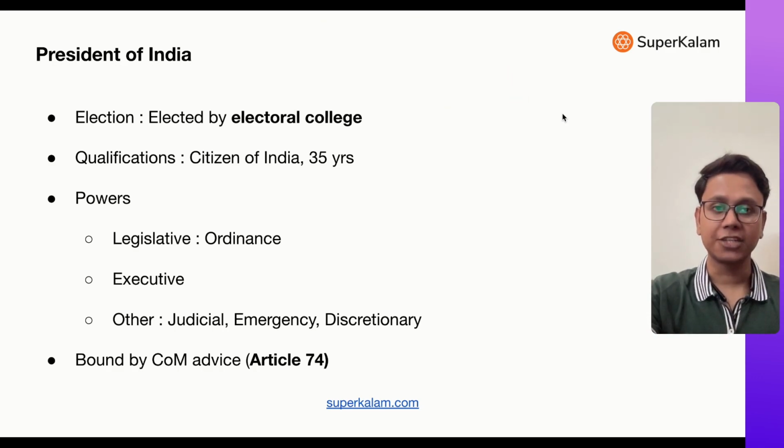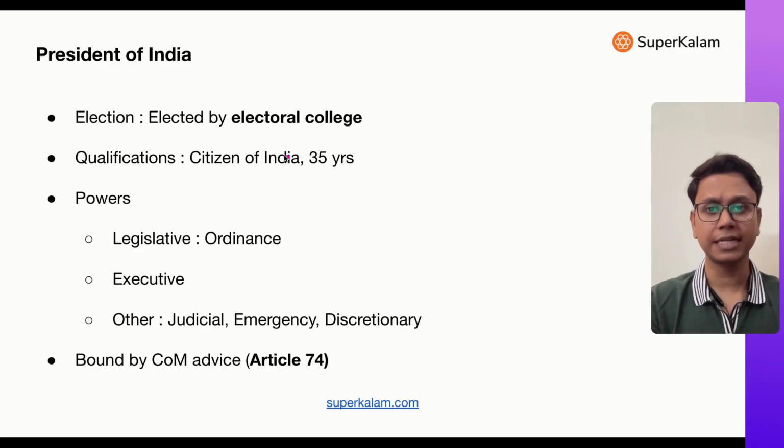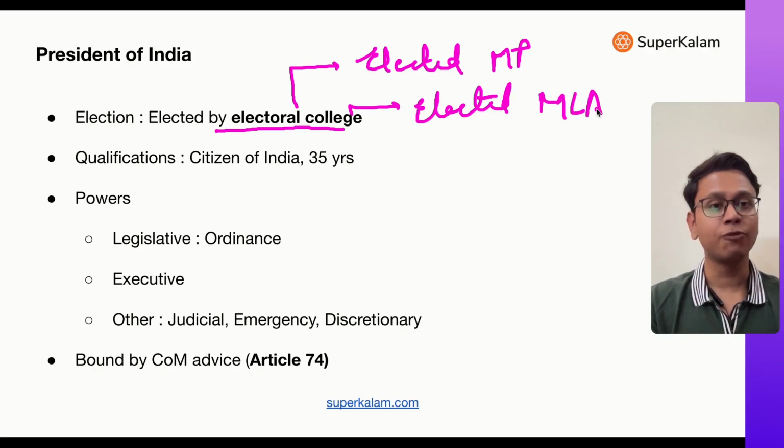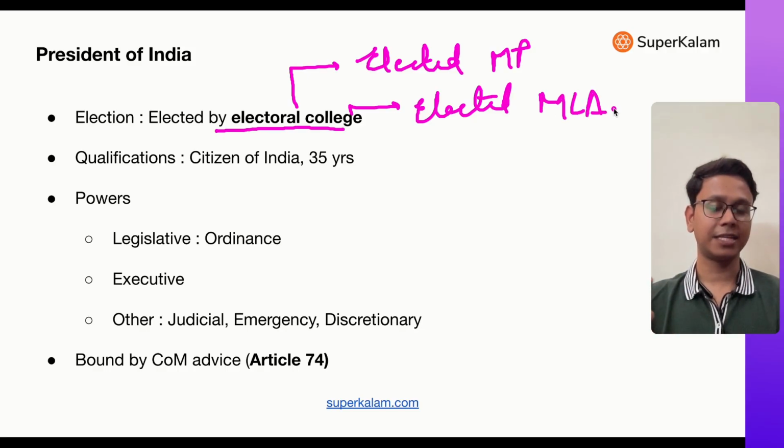The president's election is done indirectly. Common men like me and you do not vote in this election of president, but it is elected by an electoral college. Now, electoral college consists of all elected MPs and all elected MLAs from states, and there is no one vote of these MPs and MLAs.